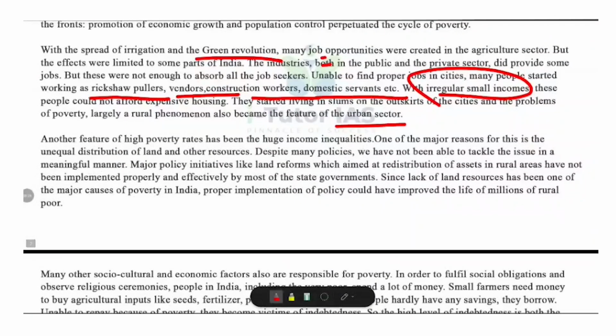Now, income inequalities. Huge differences in land and resource ownership have contributed to poverty. Policies like land reforms aimed at redistributing assets in rural areas have not been effectively implemented in most states. Proper implementation could have improved the living standards of millions of rural poor.